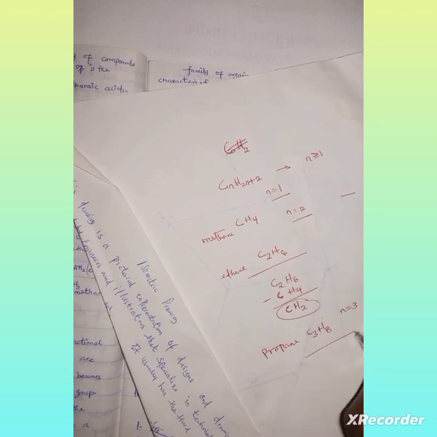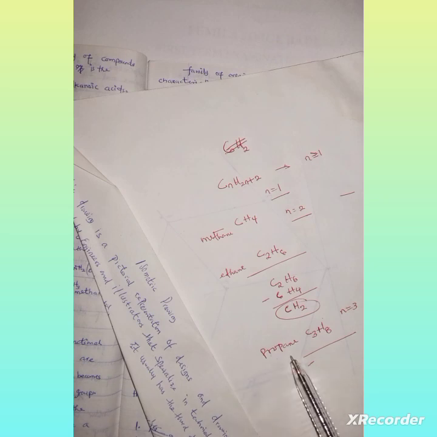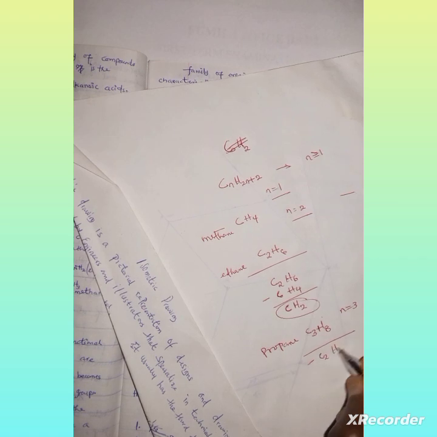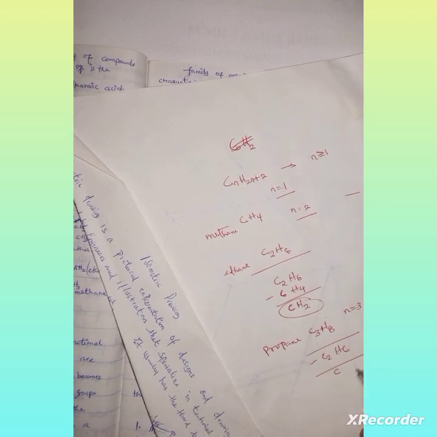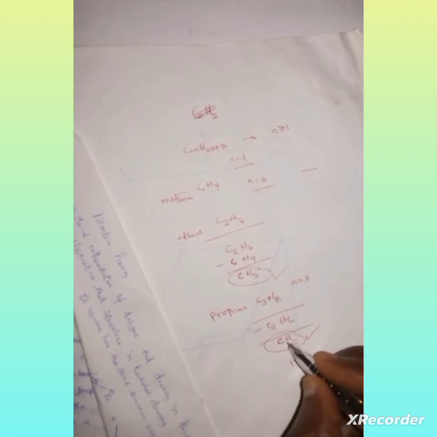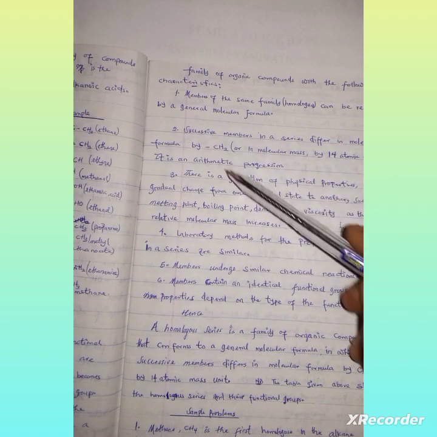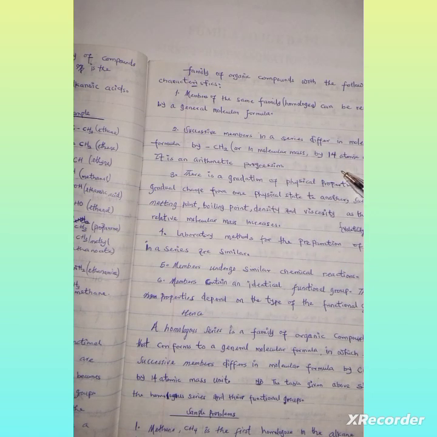Now, C3H8 minus the one preceding it, ethane, C2H6. 3 minus 2 is 1 C. 8 minus 6 is 2. CH2. You can also see that they differ by the CH2 group, or 14 atomic mass units. Carbon is 12. Hydrogen is 1, 1 times 2 is 2. That is 14. So that is the reason why we said they differ by CH2, or atomic mass of 14.